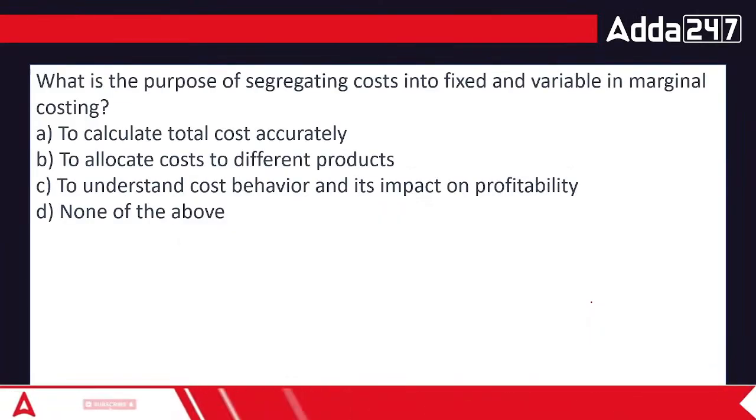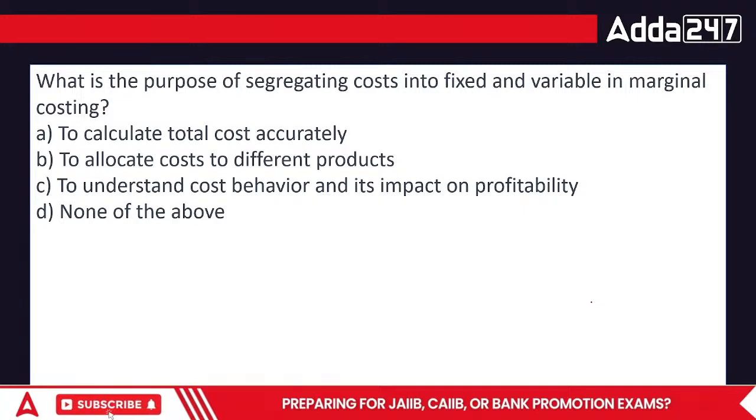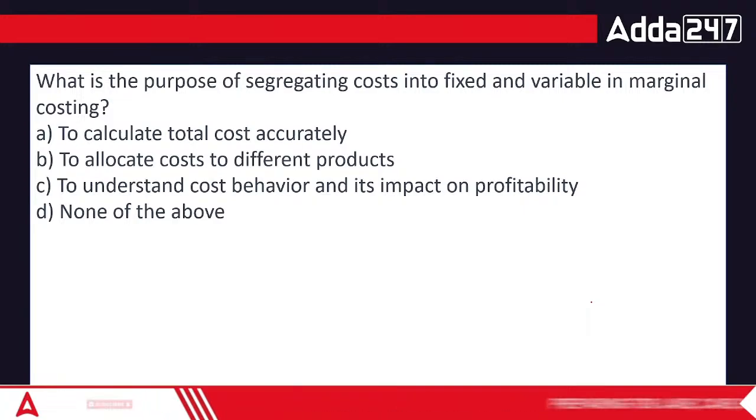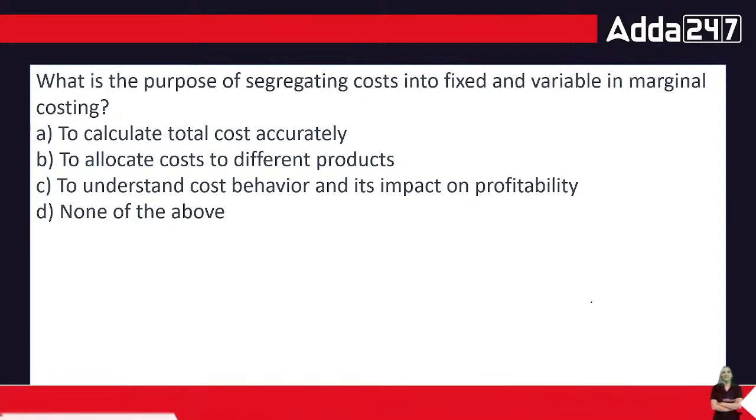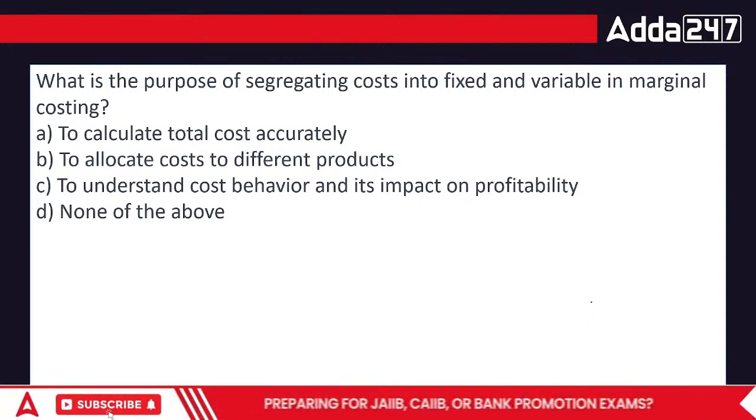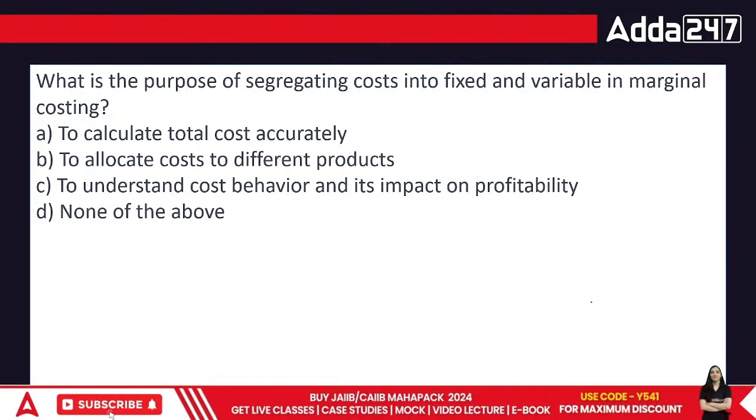Achha, what is the purpose of segregating cost into fixed and variable? Everyone, I need to know about this. Think about it. We have to keep the rent separate. How can we just go for something and not think about the fact that this cost is still going to be there, right?